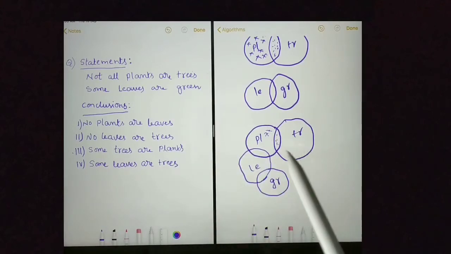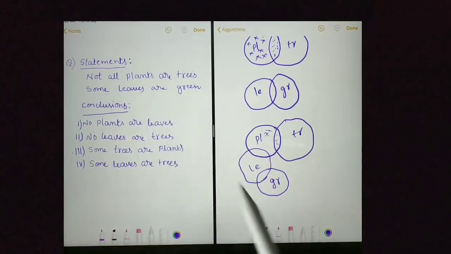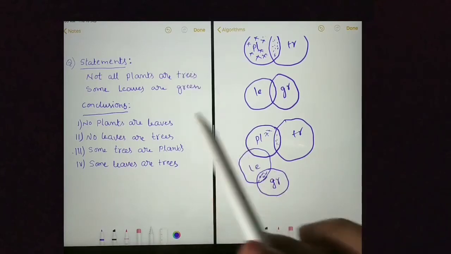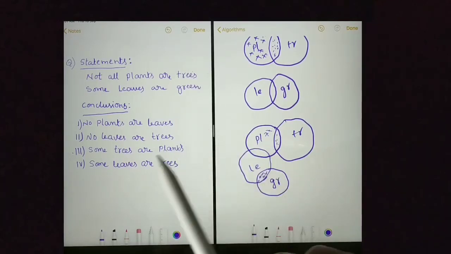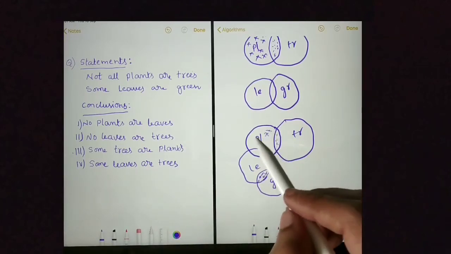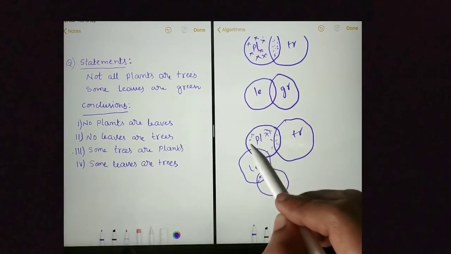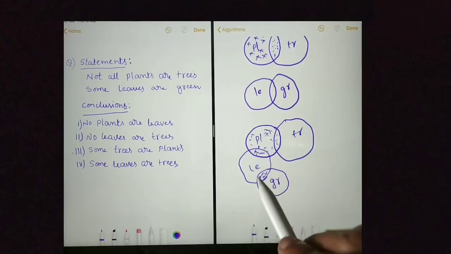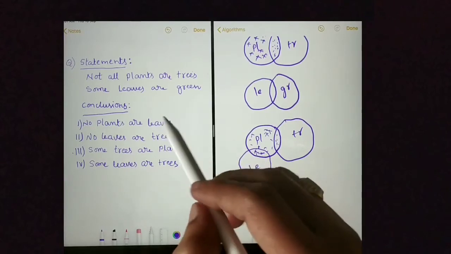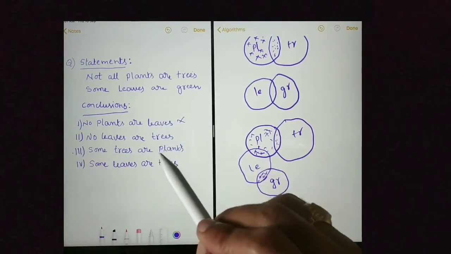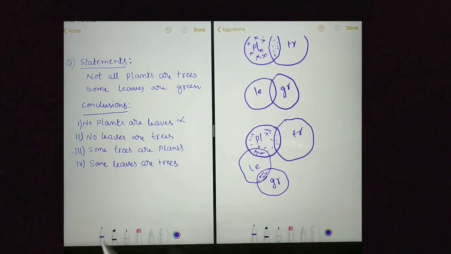First statement we are following. Some leaves are green. Yes, some leaves are green. We are following the statements. Now let us see whether we could prove some plants are leaves or not. If these are all plants, you can see some plants are leaves. Because I could prove some plants are leaves, saying no plants are leaves is wrong. First conclusion is wrong.